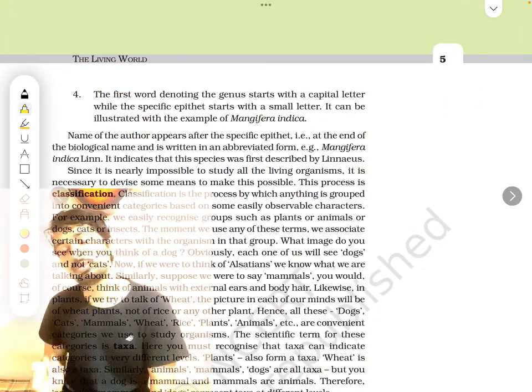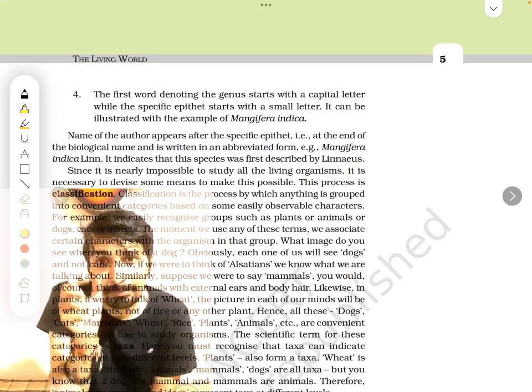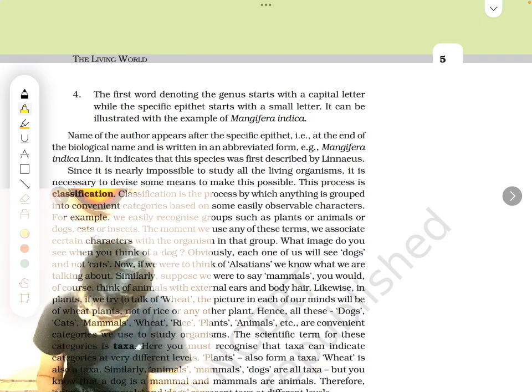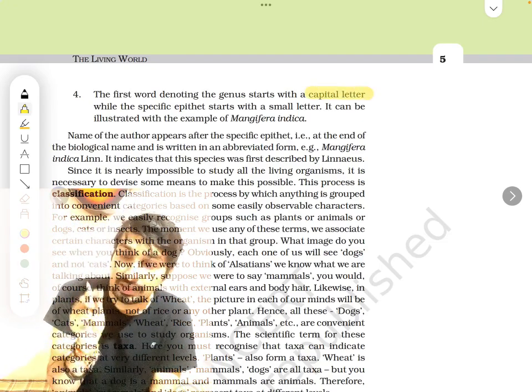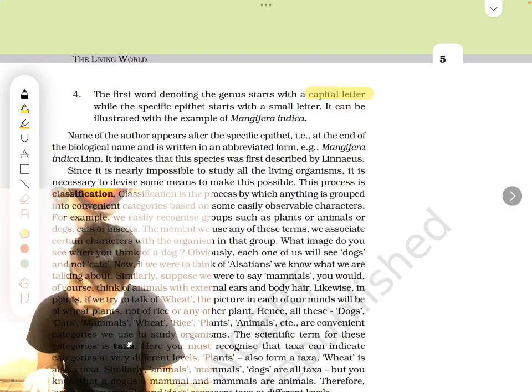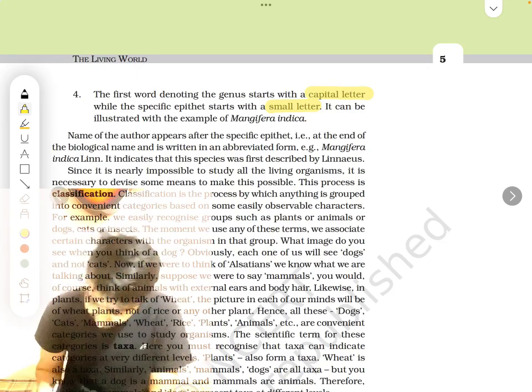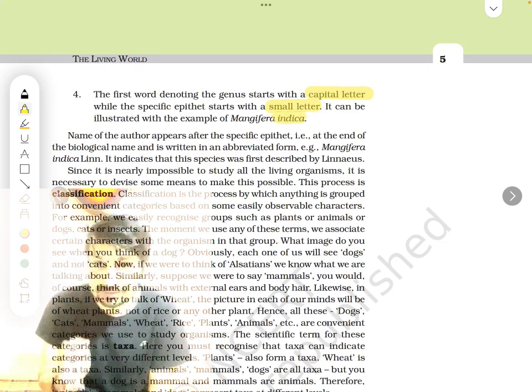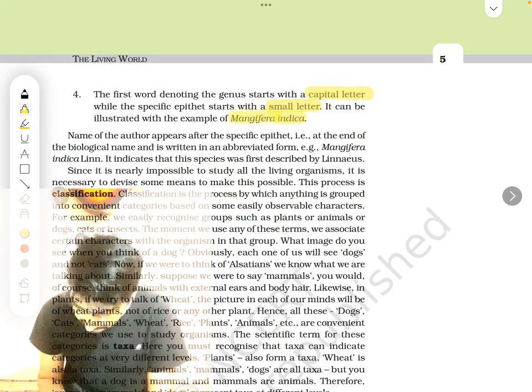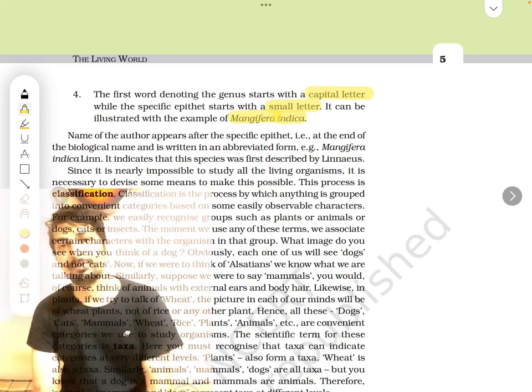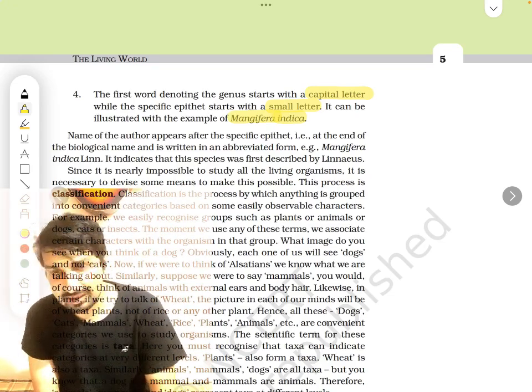And the fourth rule, there is one more rule. That is, the first name, that is the genus name, should always start with a capital letter, because the first letter is very important, and the second word will always start with a small letter. As you can see, indica starts with a small alphabet, whereas Mangifera starts with a capital alphabet. Able to understand?